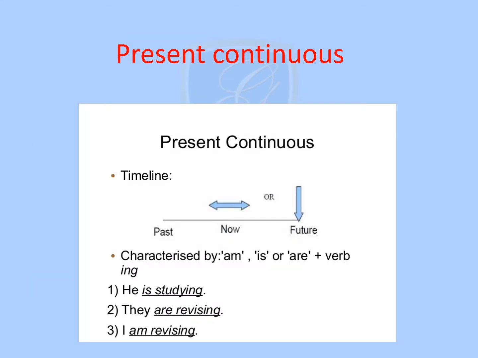Now to make it more clear, we just see a timeline of present continuous. As you can see in that line, we have the past on the left, now in the middle, and future at the right. So now, right now, the action will happen till the future, but from now in this period of time. So it is characterized by am, is, or are plus the verb ing. He is studying. They are revising. I am revising.